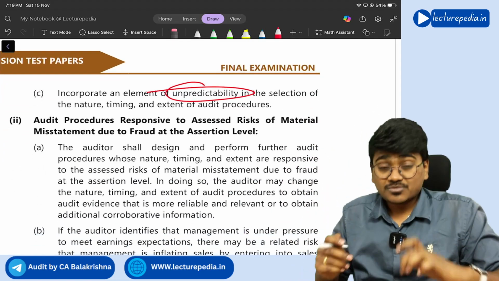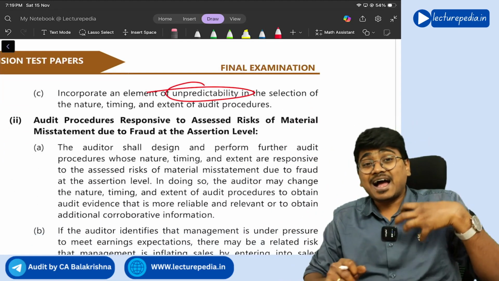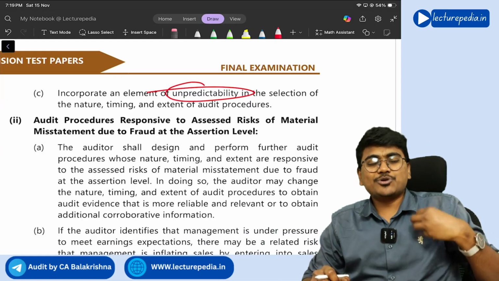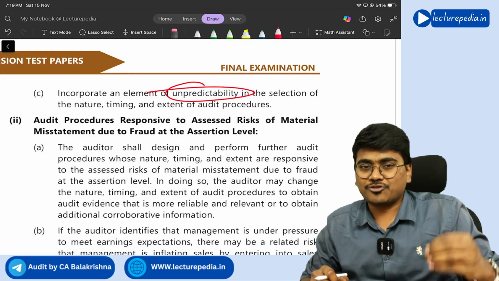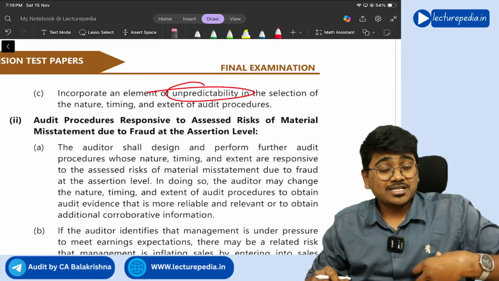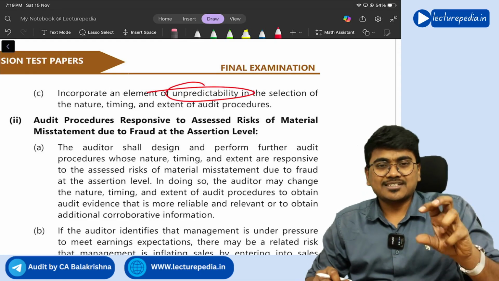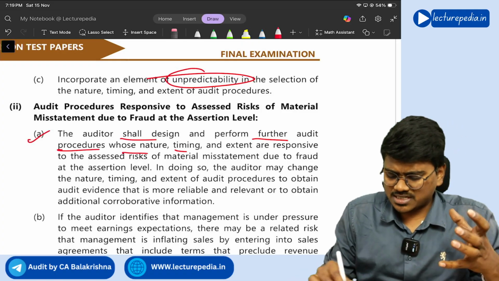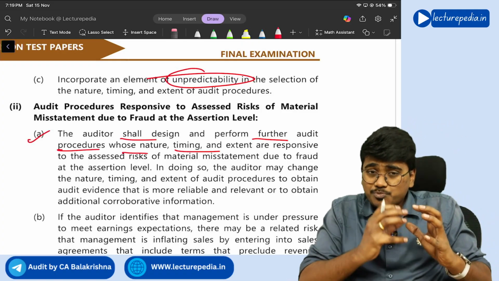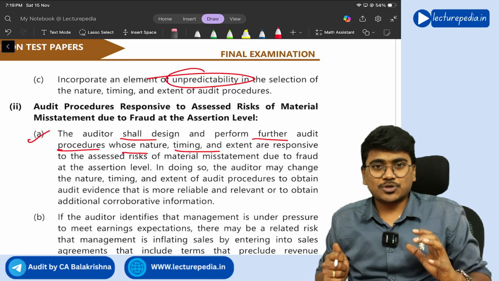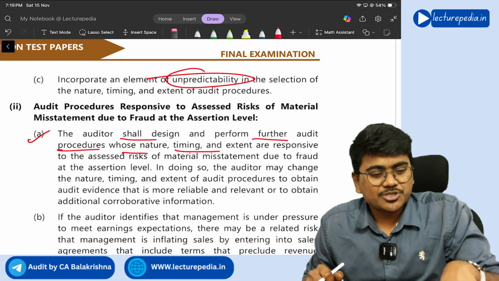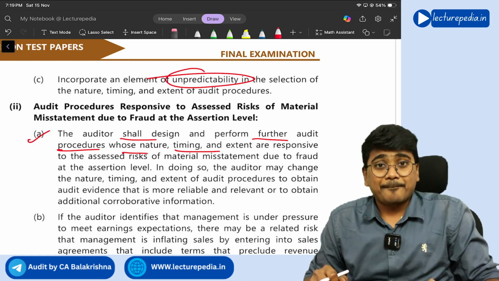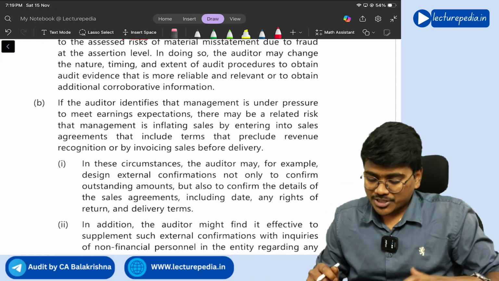Next, audit procedures at the assertion level. So at the assertion level, if you have assessed ROMM due to fraud, then what further audit procedures will you design? See, the auditor shall design and perform further audit procedures whose nature, timing, and extent are responsive to the assessed ROMM. And in this particular situation specifically, they told that there is a high pressure on the management, so that point also you need to refer.